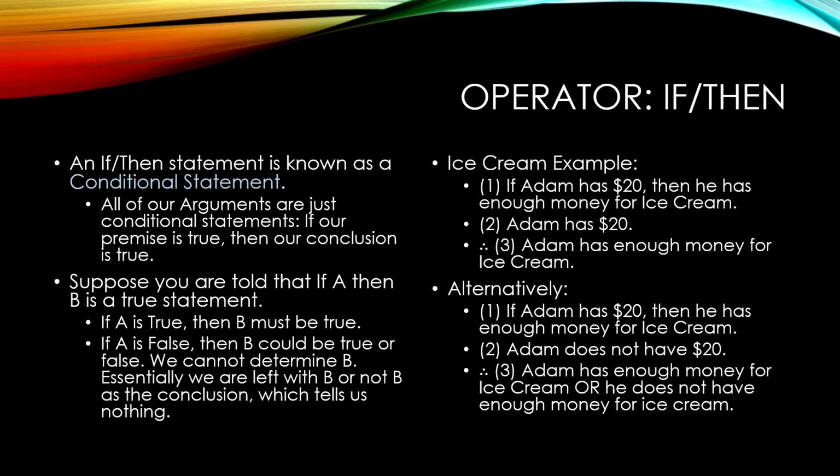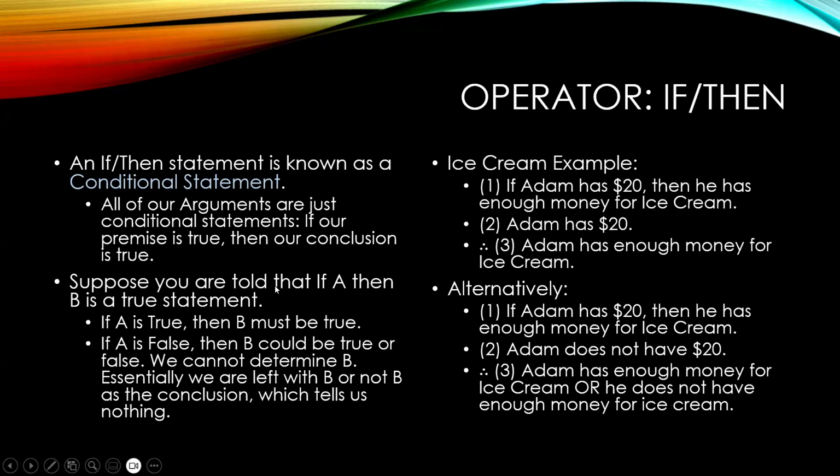The next one is an if-then statement, also known as a conditional statement. We've actually been using these for everything. When we say therefore, that is assuming that if the premise is true, then the conclusion is true. And so we know what if-then means, but let's see if we can formalize it a little bit. And so suppose that you are told if A, then B is a true statement. Well, if A is true, then B must be true. If A is false, then B could be true or it could be false.